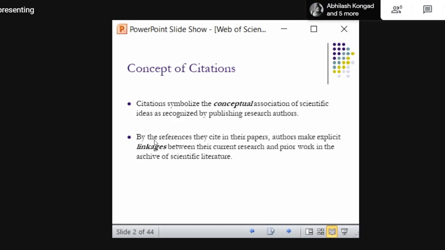So here you see, by the references they cite in the paper. So whatever references you provide in your paper, it forms the linkage between current research, that is what you have done, and the previous research, what others have done. So it helps the reader to identify the literature and the research gap. So citation plays a vital role. Okay. And it is very important for another purpose also, in order to avoid plagiarism. That is called intellectual theft or academic theft. Okay. This is the concept of citation.